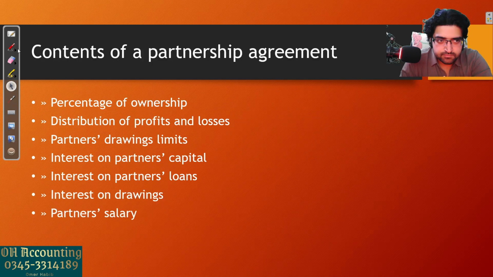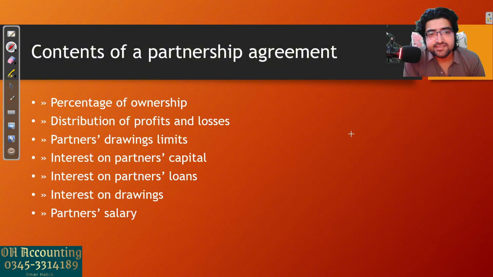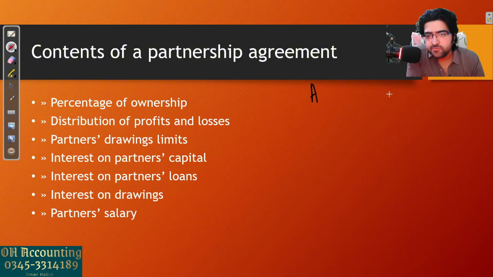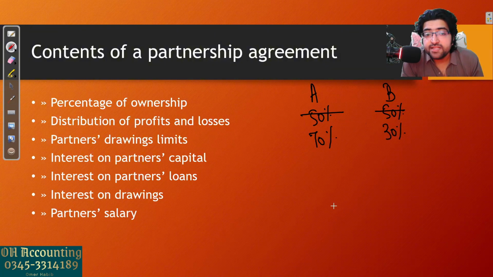Let's move forward. All right, let's discuss quickly the important contents of a partnership agreement. Things that you should include in the partnership agreement. First of all, percentage of ownership. Let's say you have two partners, partner A and partner B. Partner A and partner B can have a different percentage of ownership. It is not necessary that it is always 50-50. It can be 70% and 30%. It depends mainly on the initial investment of the partners.